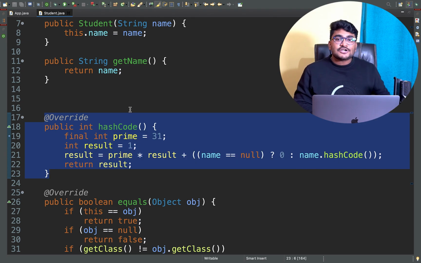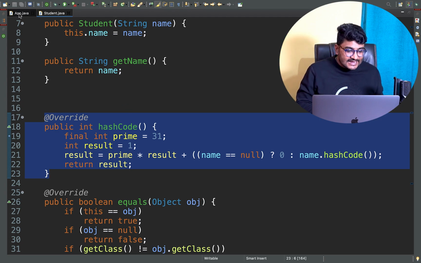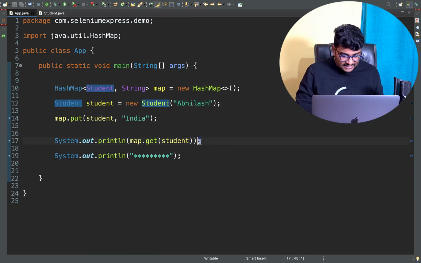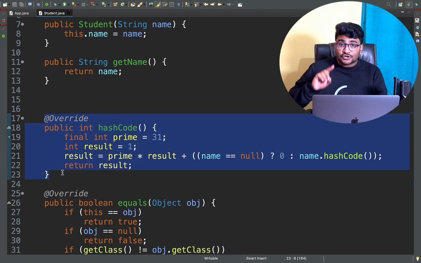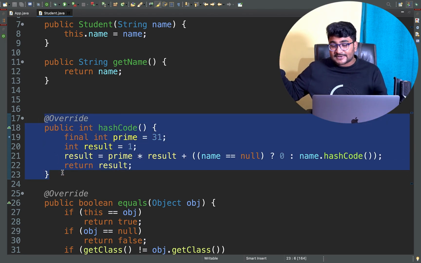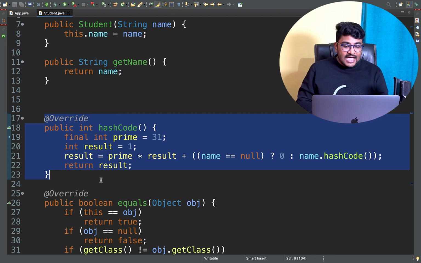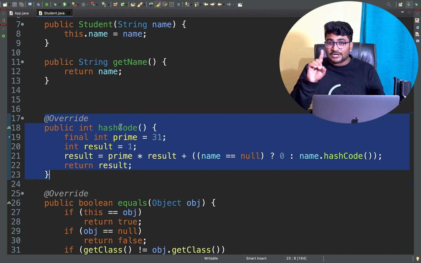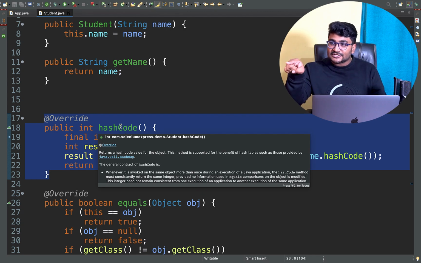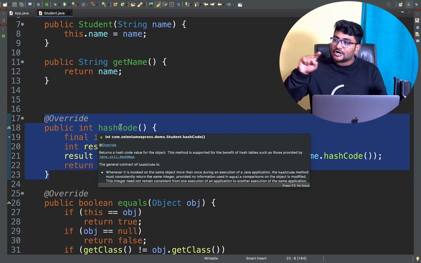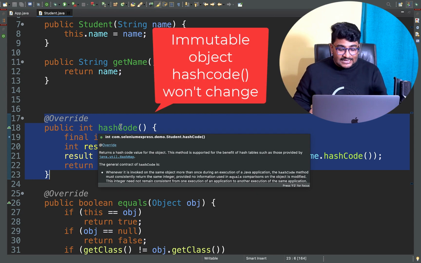Then whenever you try to get that object from the map, the get method internally calls the hashcode method again, because it needs the hashcode to look for where that object is inside the map table. Now the hashcode needs to be calculated again, but hold on, we have already calculated the hashcode for that object when we inserted the data into the map table, right?